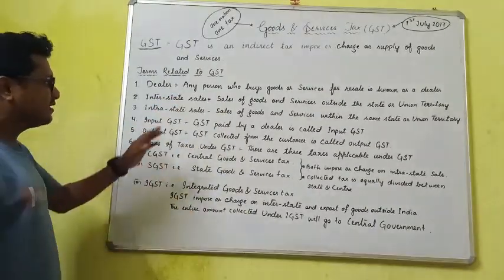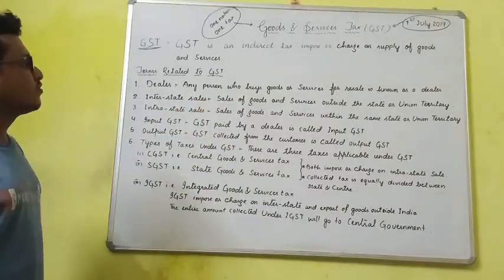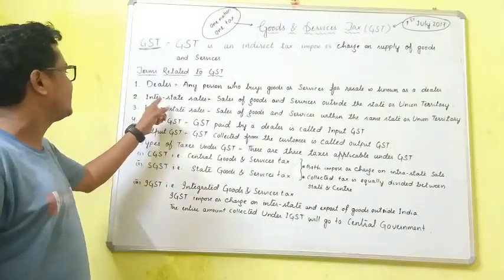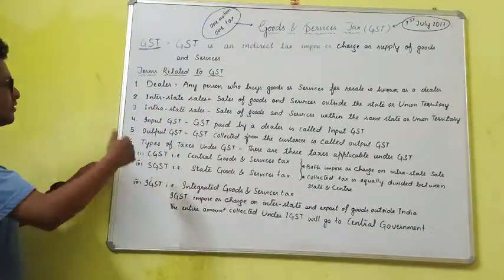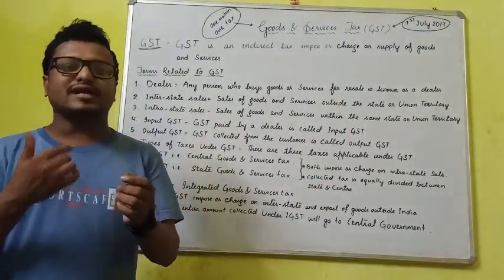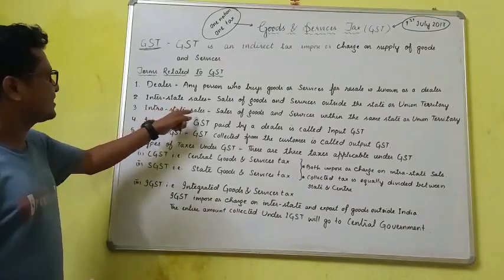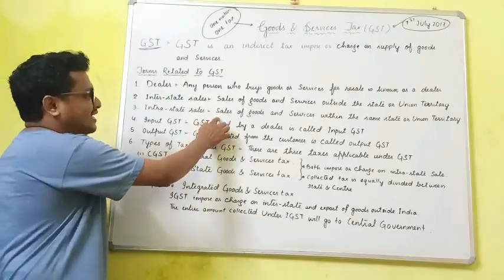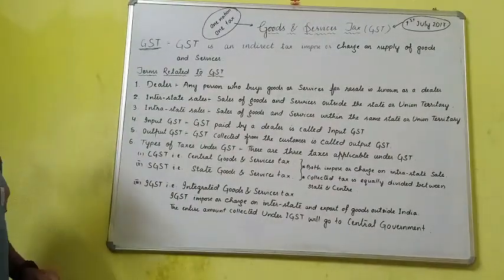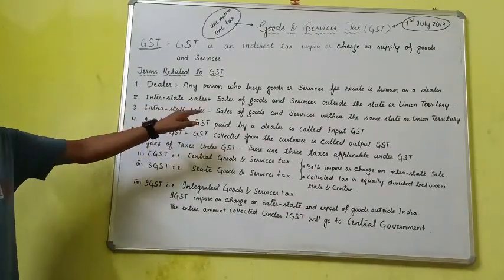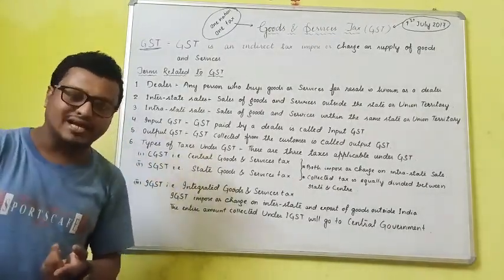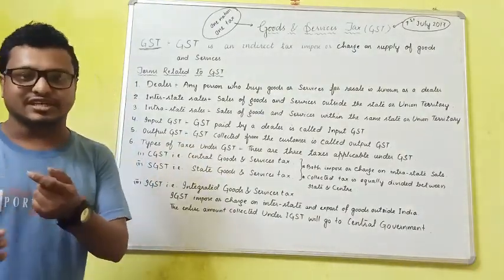The definition is: the sales of goods and services outside the state or union territory is known as interstate sales. Then come to the next. When he sells the object in his own state, it is called intrastate sales. The definition is: sales of goods and services within the same state or union territory is known as intrastate sales. So don't be confused with inter and intra. Inter means outside and intra means within the state.